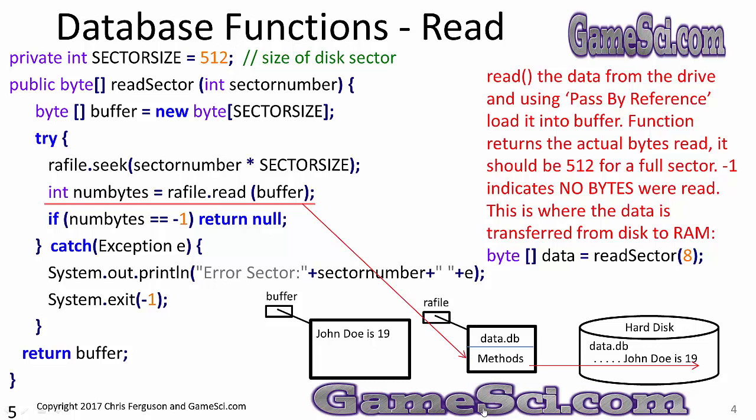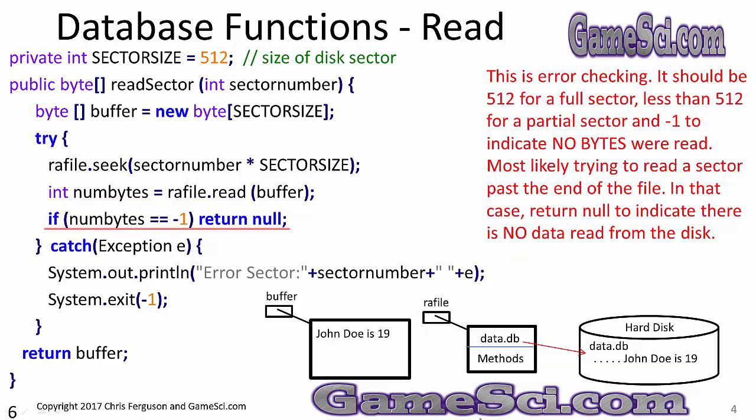If this should return a negative number, that would not be good. If numbytes equals -1, let's return null. This is error checking. It should be 512 for a full sector, less than 512 for a partial sector, and -1 to indicate no bytes were read. Most likely trying to read a sector past the end of the file or trying to read a file that doesn't have any data in it. In that case, read sector will simply return null to indicate there is no data read from the disk drive.